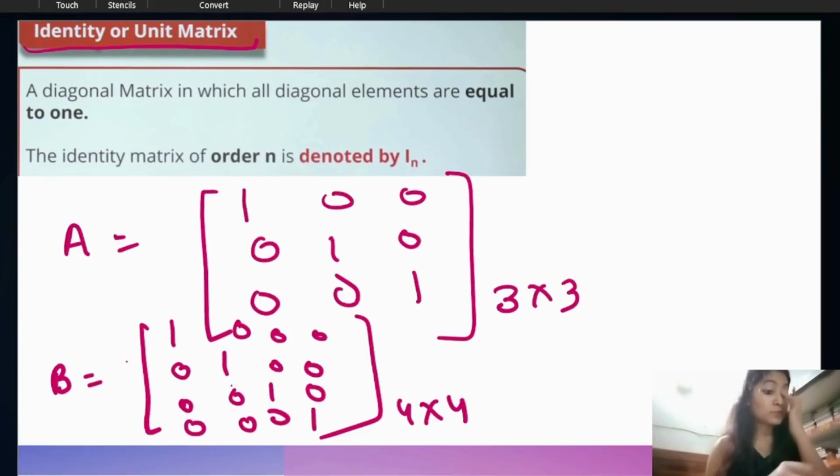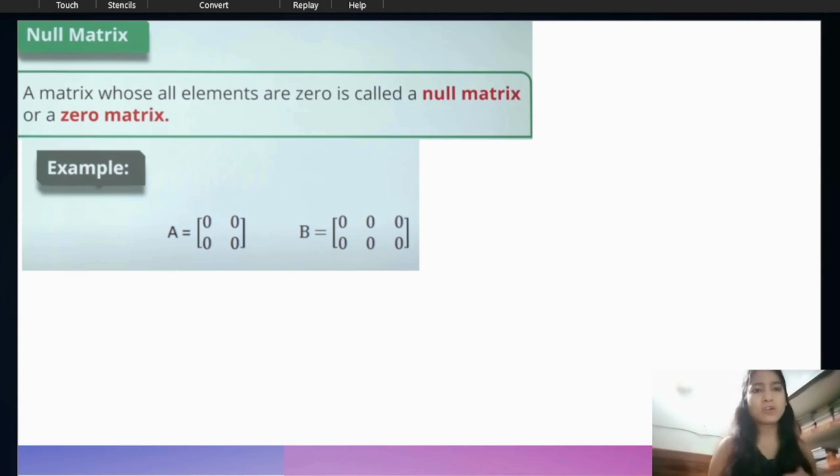Let's move to the next part, null matrix. What is a null matrix? A matrix whose elements are all 0 is called a null matrix. You can see this A is a matrix in which all elements are 0, and it's not necessary that rows and columns are equal. It may be a horizontal matrix, it may be a vertical matrix, so it's not necessary that it is a square matrix. So this is the null matrix. Have you understood the null matrix? Let's move to the next type of matrix.